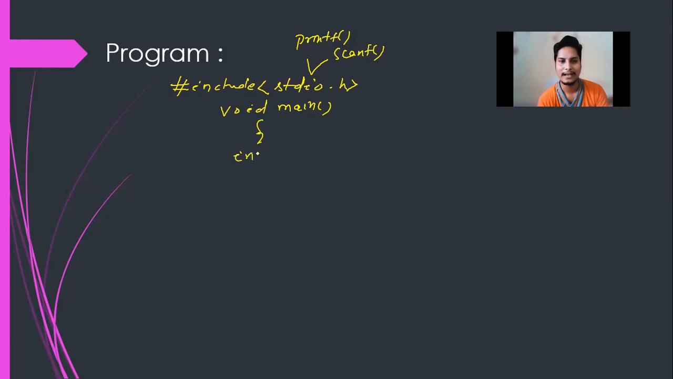Then I'm declaring a variable int i = 1. So I'm assigning 1 to the variable i. Now I'm using a while loop: while i less than or equal to 75. That is, this is the condition.